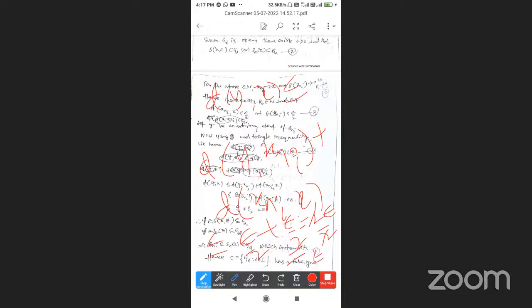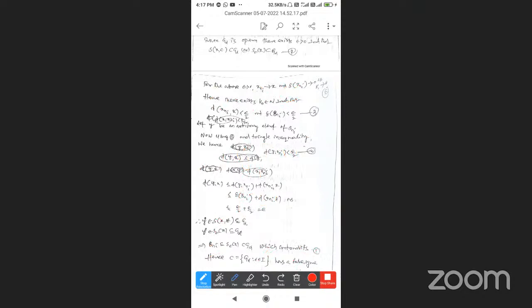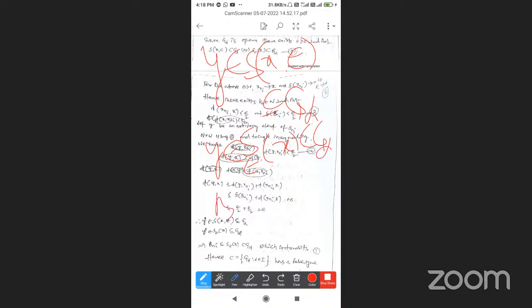So y is an arbitrary point, and y belongs to the open sphere S epsilon of x, which is a subset of G alpha. And y belongs to B_n_i, so B_n_i is a subset of S epsilon of x, a subset of G alpha, which is a contradiction to equation 1.